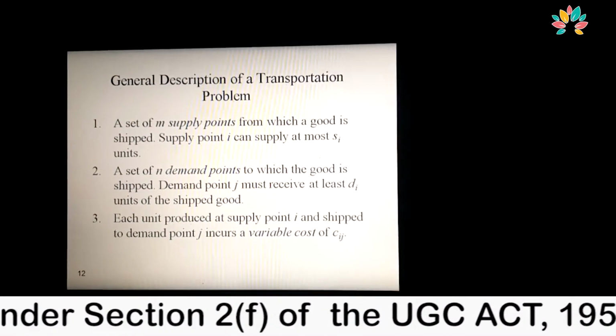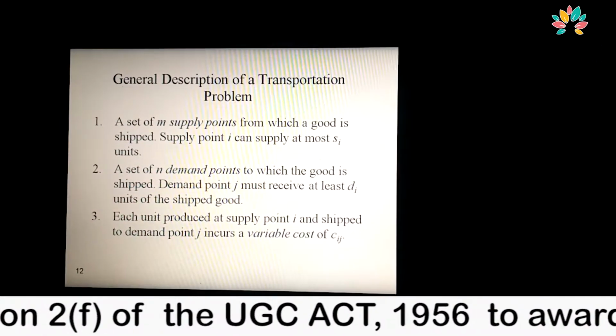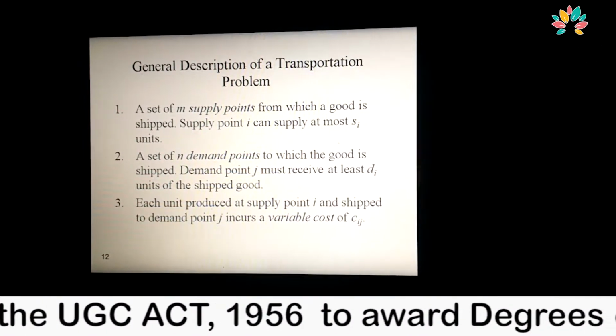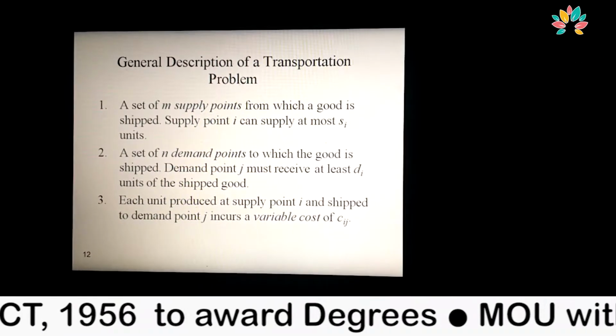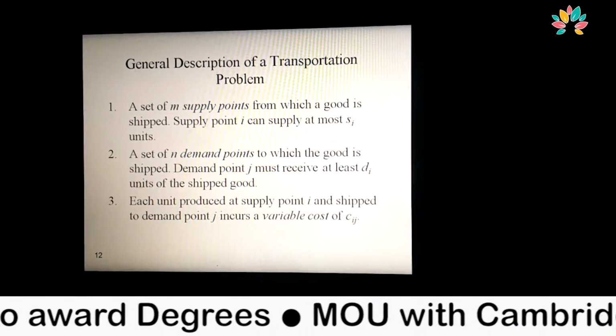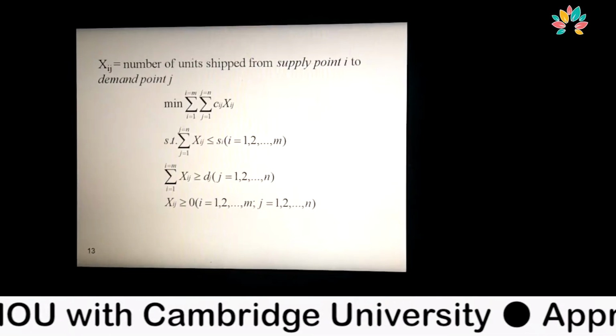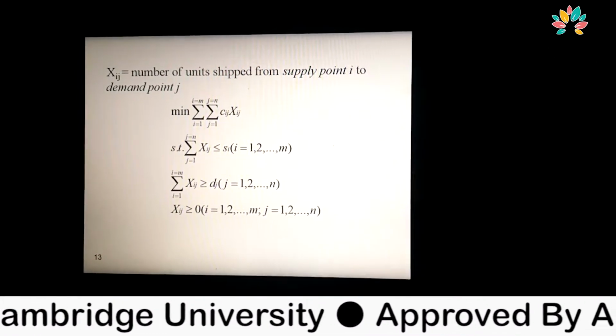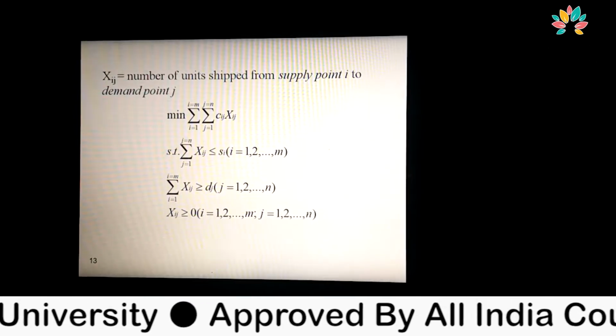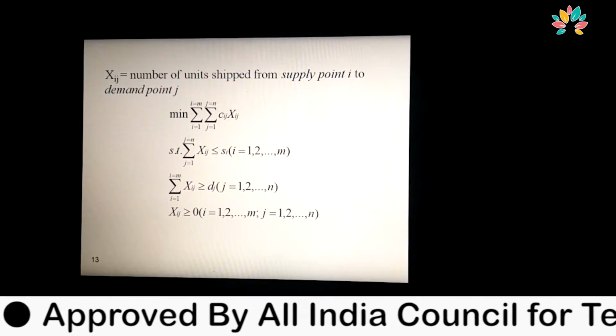And the variable cost is written as Cij. The number defined in the matrix is known as the variable cost of the shipment from the supply point to the demand point. This is one of the objects through which you can design the tabular format of the transportation problem.